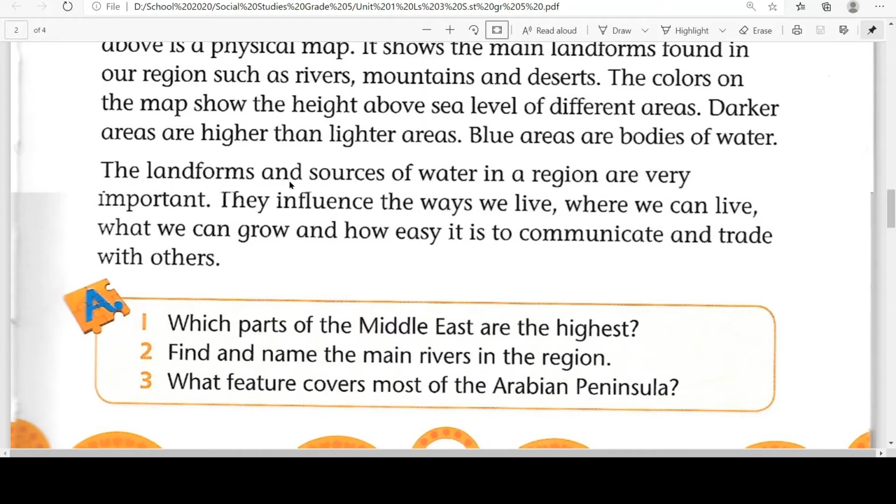The landforms and sources of water in a region are very important. They influence the way we live, where we can live, what we can grow, and how easy it is to communicate and trade with others. So, water is very important in the life of human beings or any living organism, because if we get the water, then it is easy for us to live in any place. So, water influences a lot in the lifestyle of people.